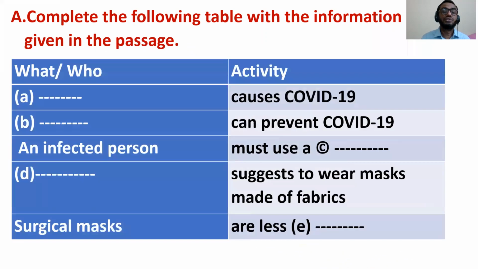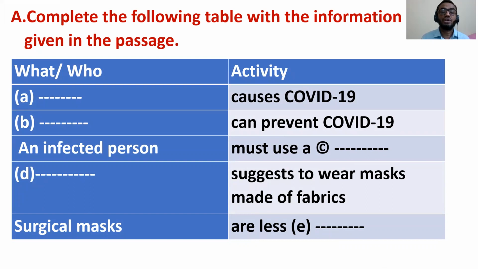Question number A. Complete the following table with the information given in the passage. Okay. Now this is the table. In the first column, on the left side, what or who, and on the right side, the activity are shown.